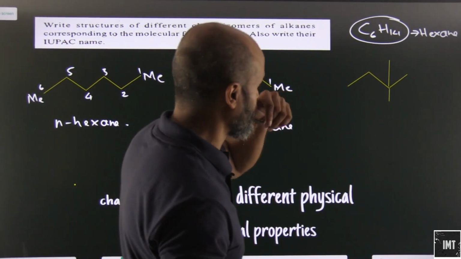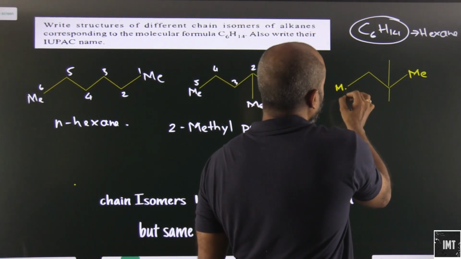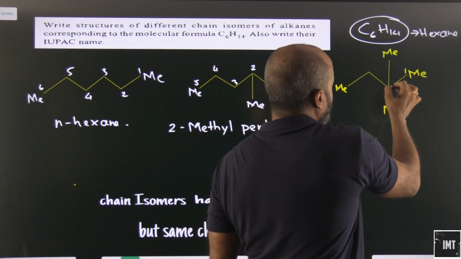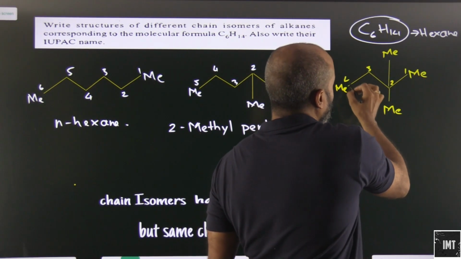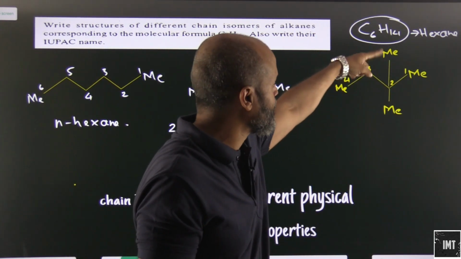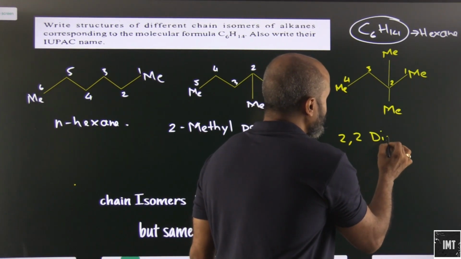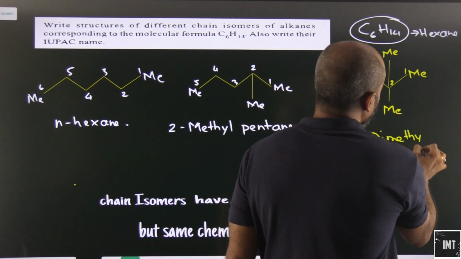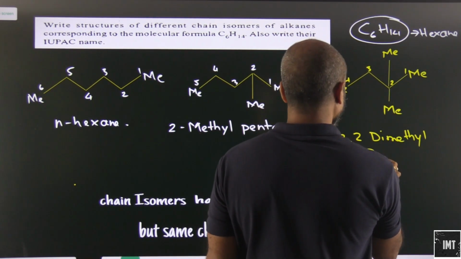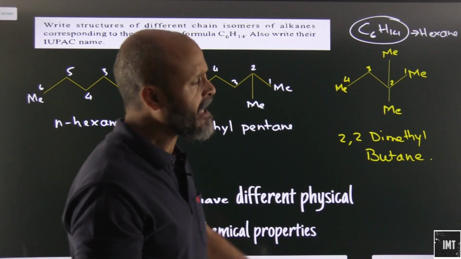Let's look at this one. We have here one methyl group, one methyl group, one methyl group, one methyl group. 1, 2, 3, 4. Again assigning 2 here. We cannot start the chain from here. Applying the lowest locant rule, what do we get? 2,2-dimethyl butane, and so on and so forth.